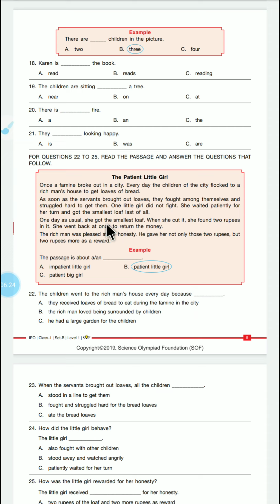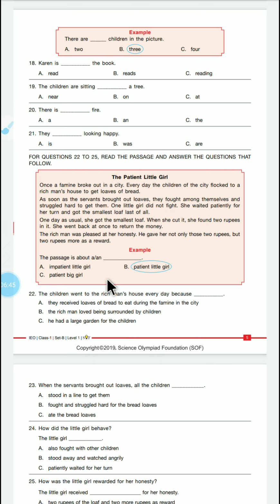One day, as usual, she got the smallest loaf. When she cut it, she found 2 rupees in it. She went back at once to return the money. The rich man was pleased at her honesty. He gave her not only these two but 2 more rupees as a reward.